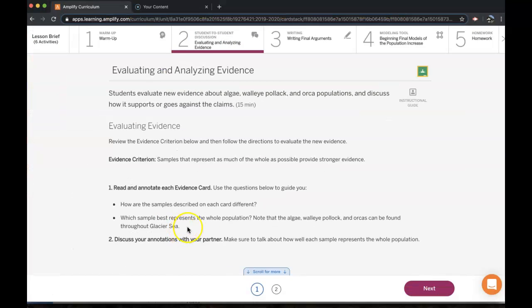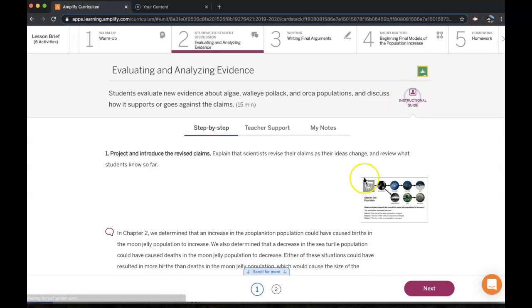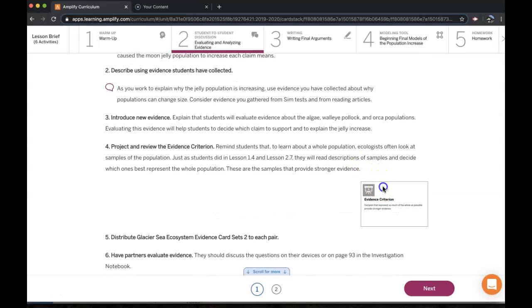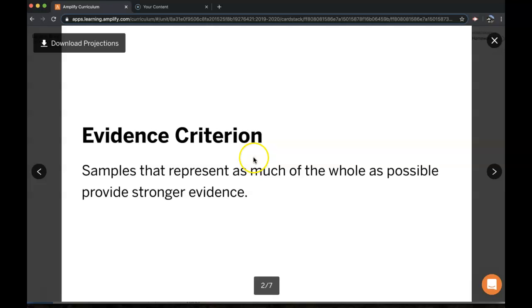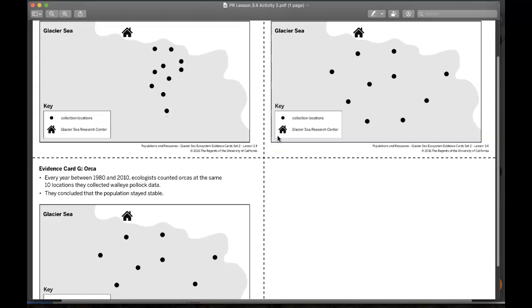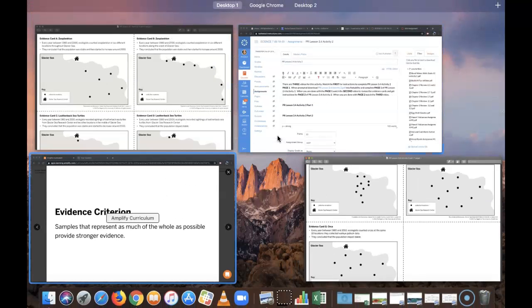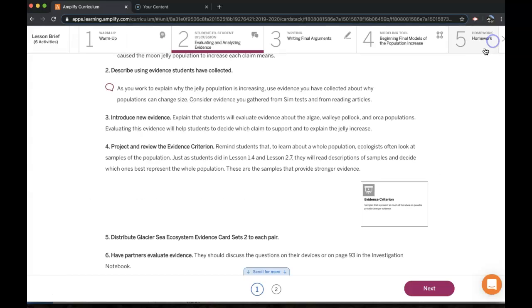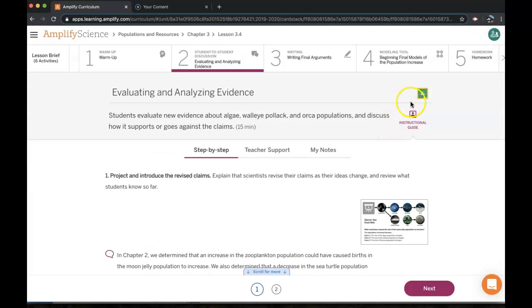Figure out how the samples are described on each card. Write that down on the cards, and then decide which sample best represents the whole population. Remember, that's how we're evaluating evidence in this unit. Strong evidence are samples that represent as much of the whole as possible. So we want to decide which one of these represents as much of the whole as possible, and that's how you decide which ones of these are the strongest evidence. So that's all you're doing for page 1.